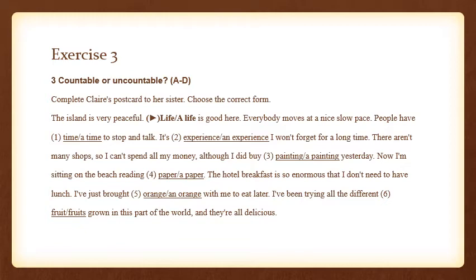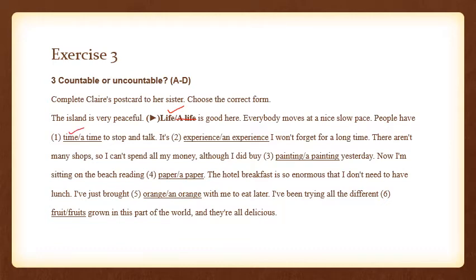So in your book, a life has been crossed out. It means that life is the correct option. Of course, when you are talking generally about life, zindagi, then obviously you are not going to use any article with it. Everybody moves at a nice slow pace. People have time. Time, obviously, is uncountable. So that is why we are going to choose time.